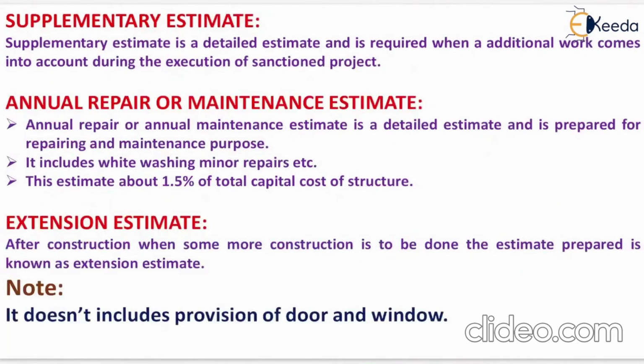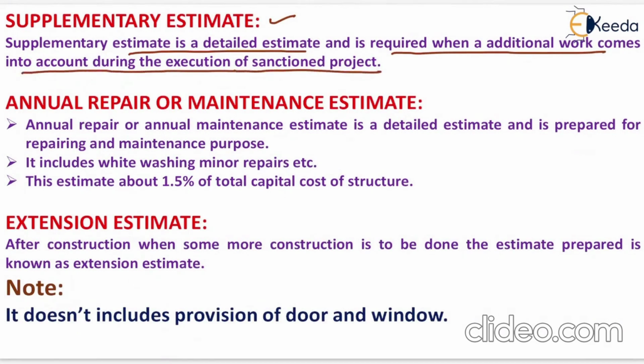Now the next estimate is the supplementary estimate. A supplementary estimate is a detailed estimate and is required when additional work comes into account during the execution of a sanctioned project. It means that during the execution of a sanctioned project, if any additional work comes, then we have to prepare a supplementary estimate. Now the next estimate is the annual repair or maintenance estimate.